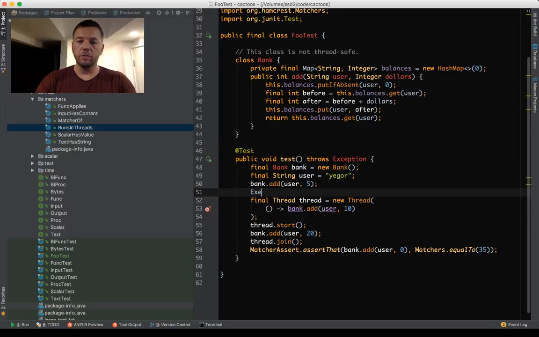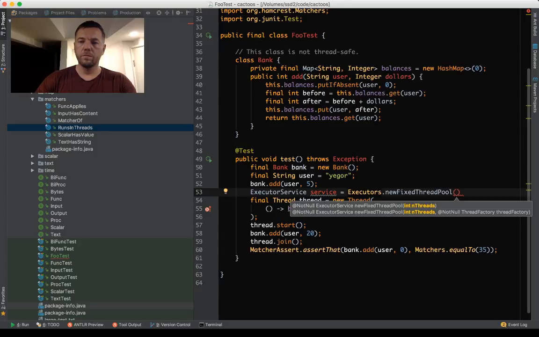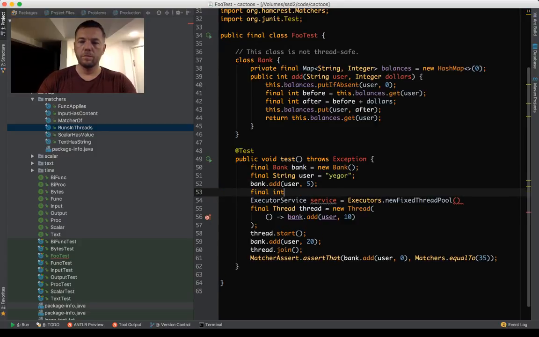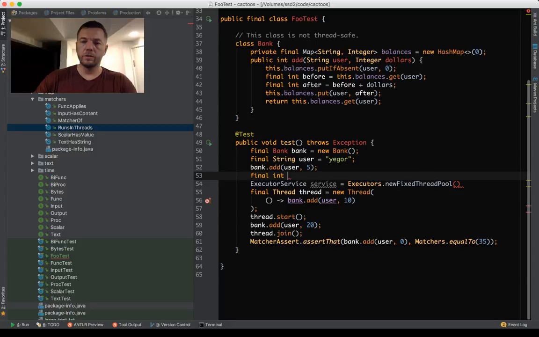It works like that. We have executor service. Let's create a thread pool of 100.